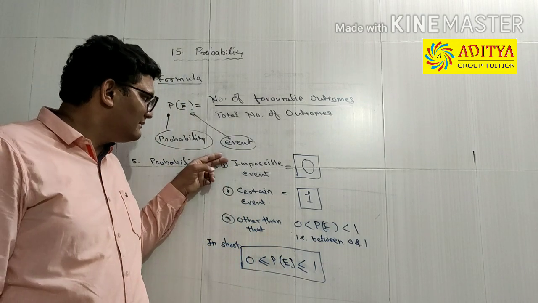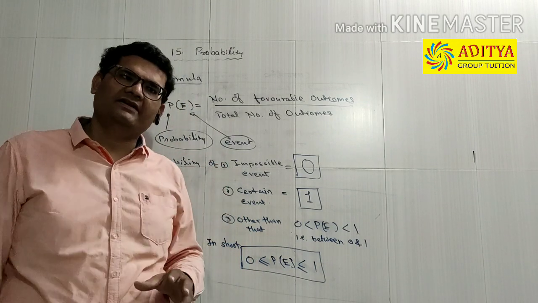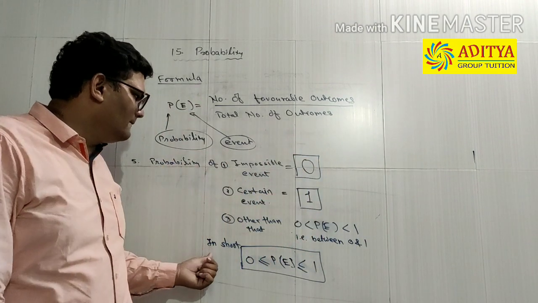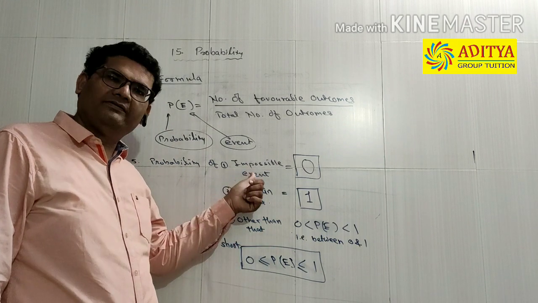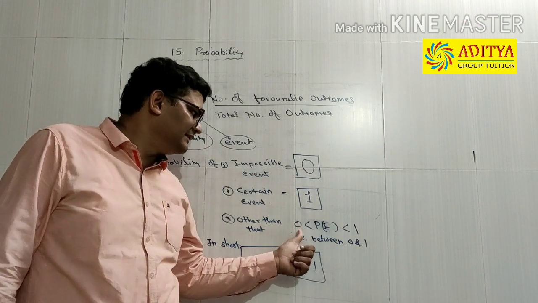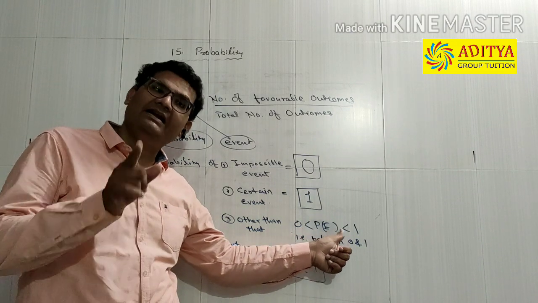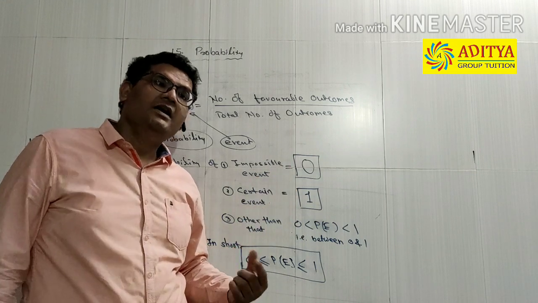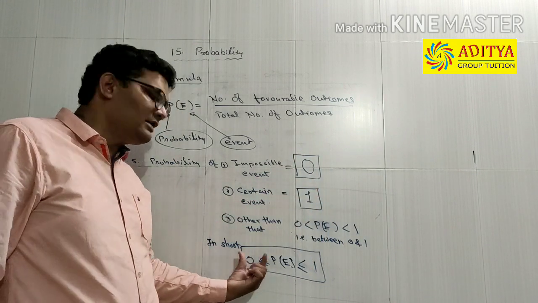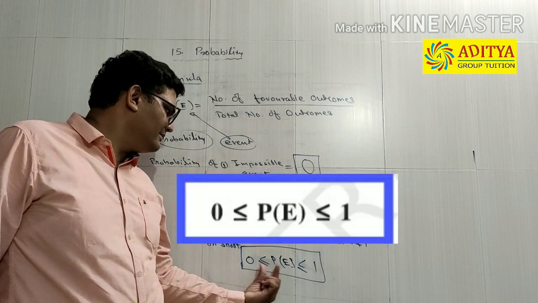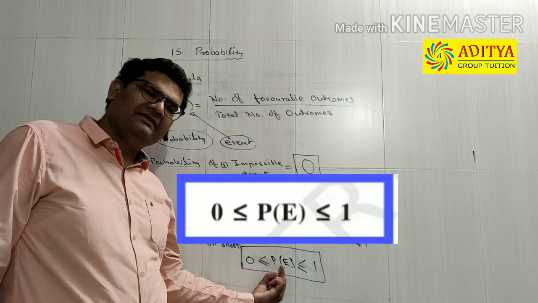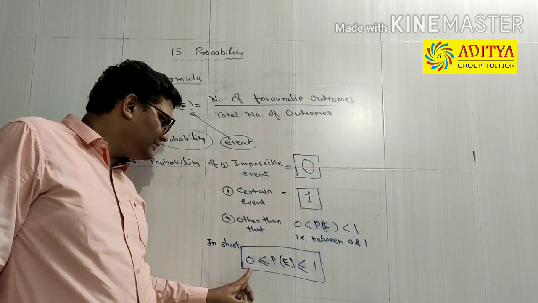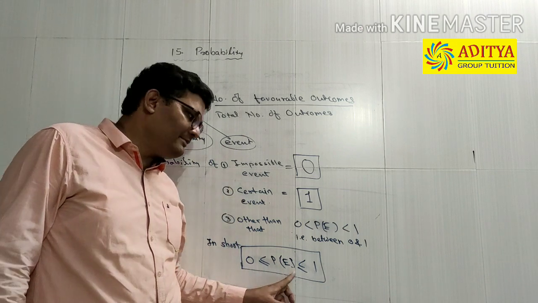If the event is neither an impossible event nor a certain event, then the probability lies between these two. It will be between 0 and 1. So other than the sure or the impossible event, the probability lies like this: 0 less than probability of the event less than 1. If we include the impossible and certain events, in short, for any event, the probability will be 0 less than or equal to P(E), that is probability of event, less than or equal to 1. Less than or equal indicates that probability can be 0 for an impossible event and can be 1 for a certain event.